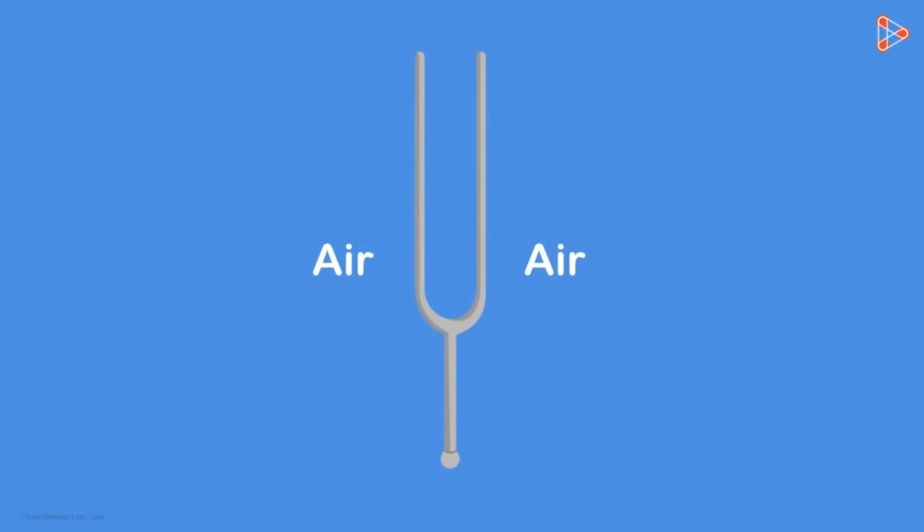Here we have a tuning fork made up of steel. This shows the initial condition of the air particles of the medium when the tuning fork is in its original position, that is, when the tuning fork is not vibrating. When we strike its prong on a rubber band, we start hearing a sound. How does the sound travel through the medium?